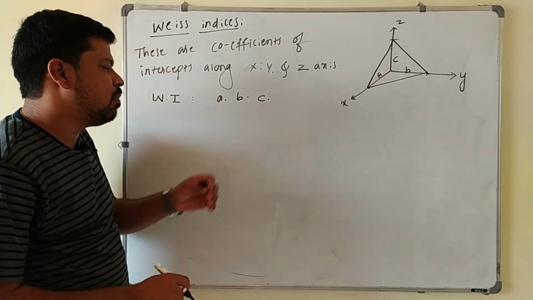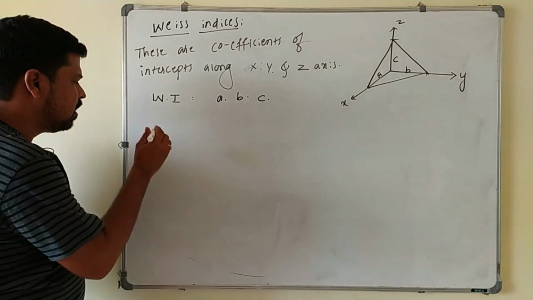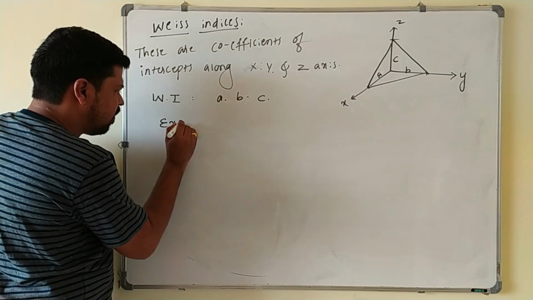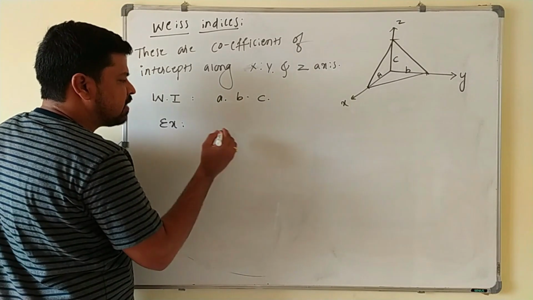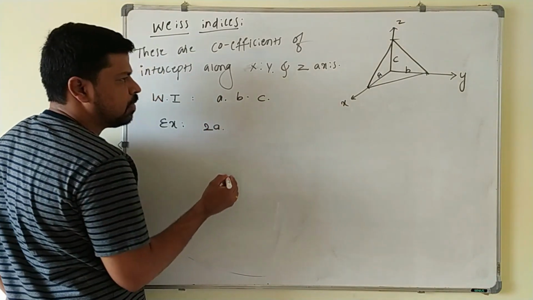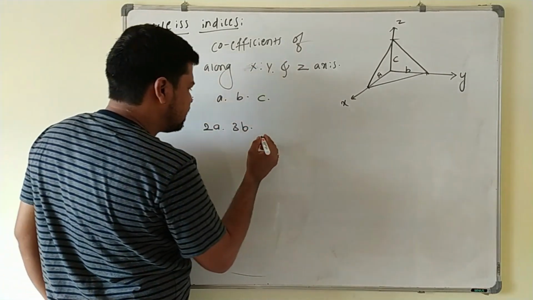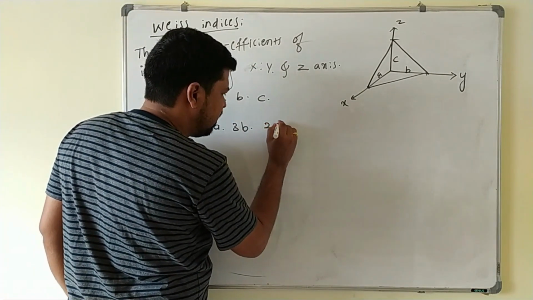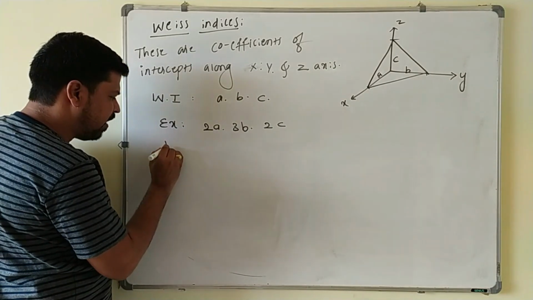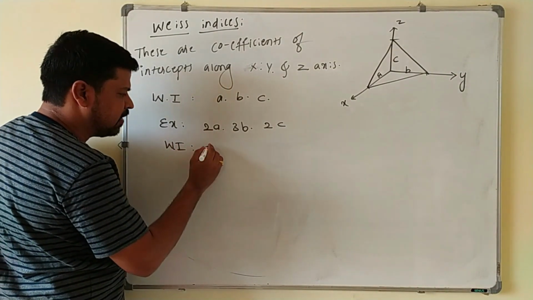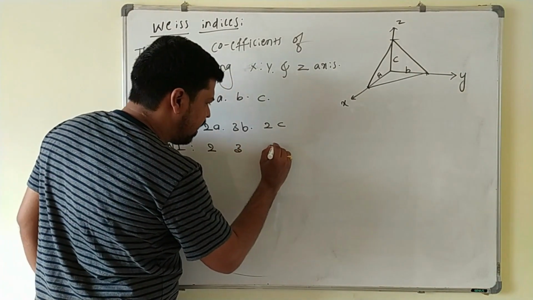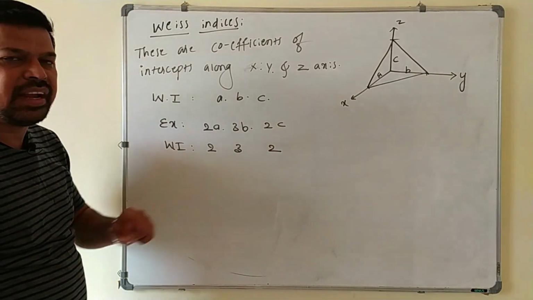You can take multiple lengths of these intercepts. For example, if I write the intercept along the x axis is 2a, the intercept along the y axis is 3b, the intercept along the z axis I will take as again 2c here. So for this one, the Weiss indices we can write as the coefficients 2, 3 and 2. These are the Weiss indices here.